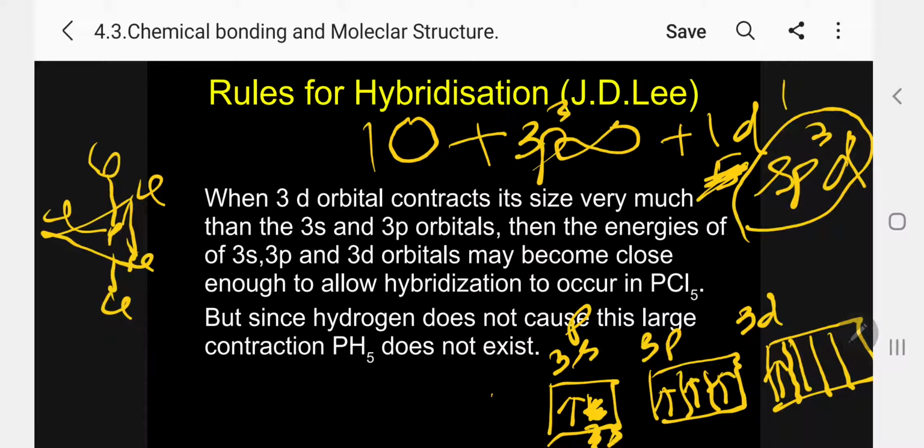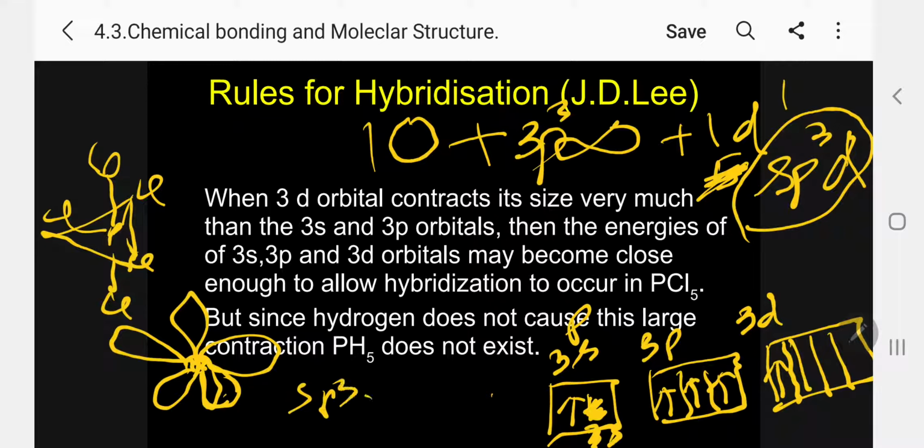So how many orbitals totally? 5 orbitals. They are equal in size and shape. How can I now write? Kindly follow now. 1, 2, 3, 4, 5. So they are all equal. There are 5 orbitals. This is sp3d, and each one we call sp3d.